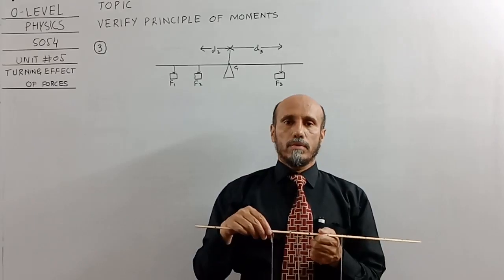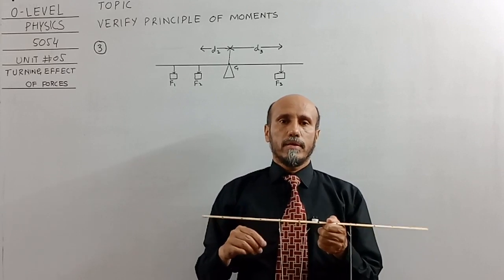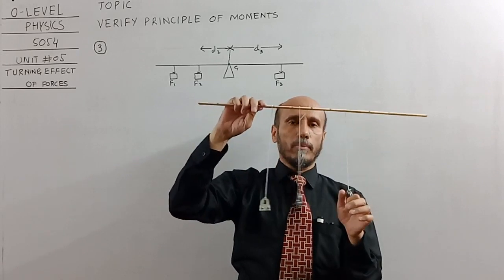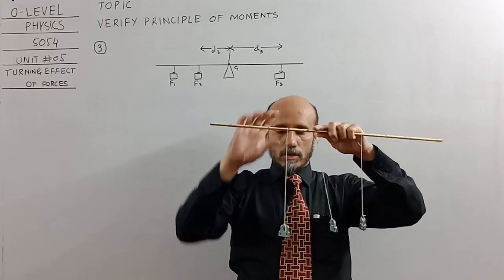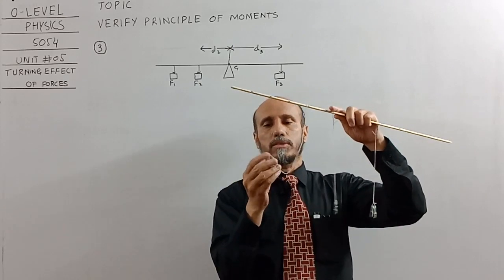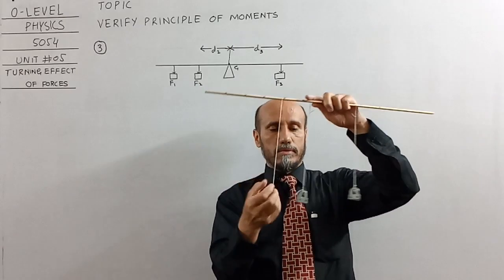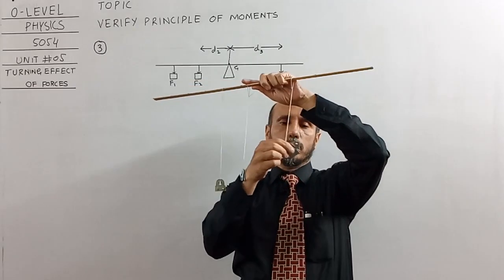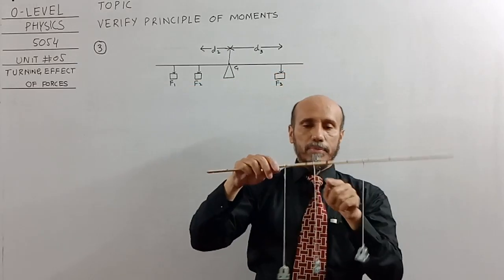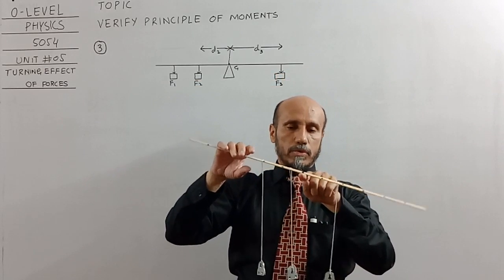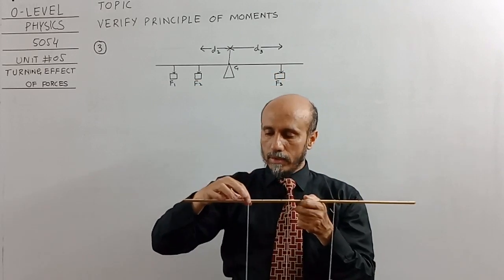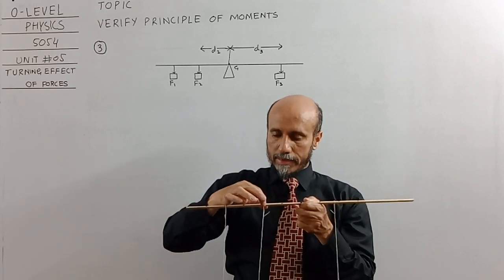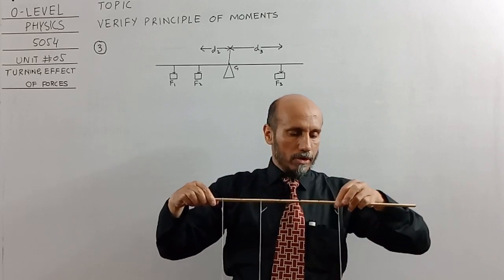Now we will verify the principle of moments by hanging two weights on one side and one weight on the other side. So how many total weights are now being hanged? Three weights. So these are the two hooks, it means that 2 Newton will be there. These are the two hooks, 2 Newton will be there, and these are 4 hooks, so 4 Newton will be here. Okay, I am now going to check whether these are balanced or not. These are not balanced. So I will try to balance them by placing them at different places, and we'll check whether these are balanced or not.